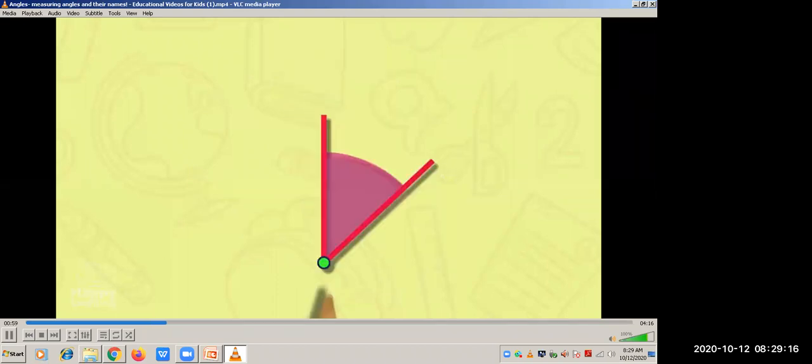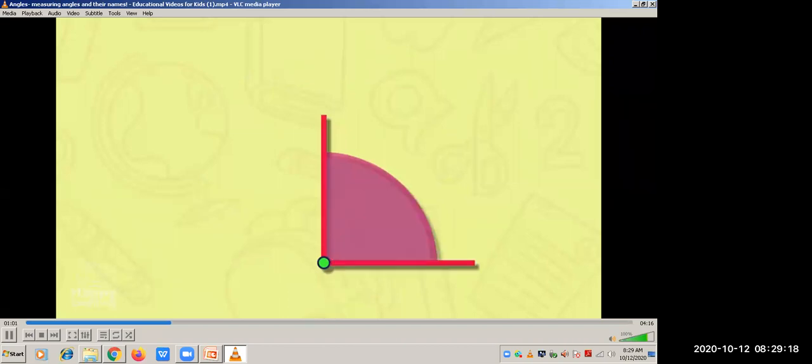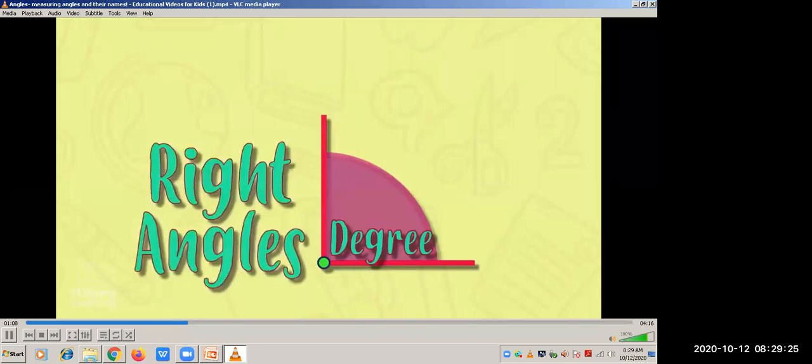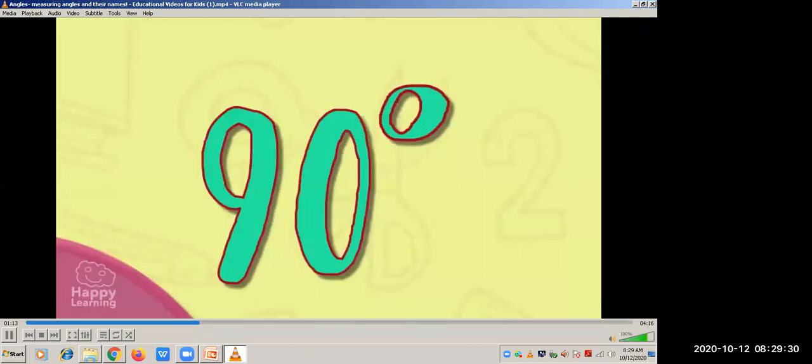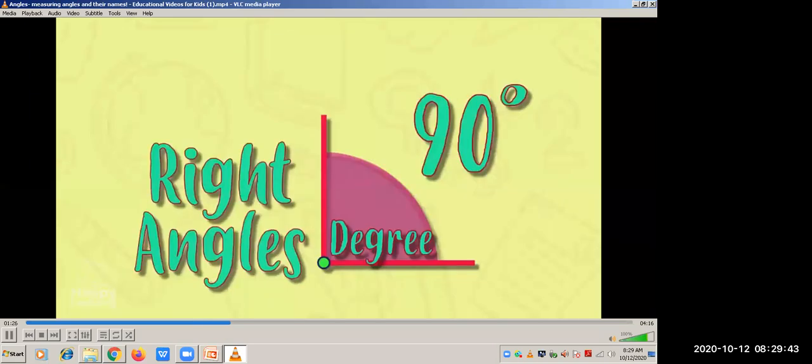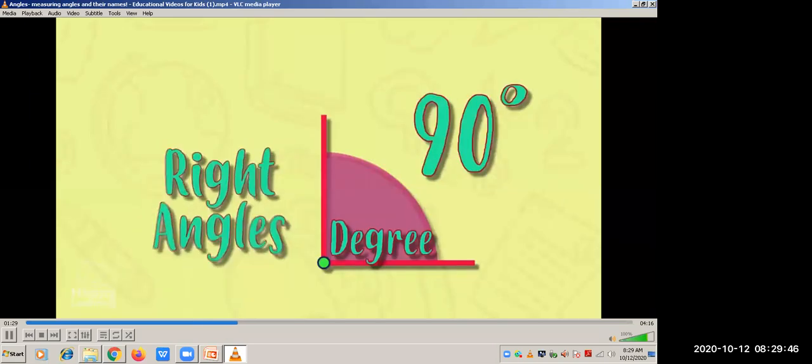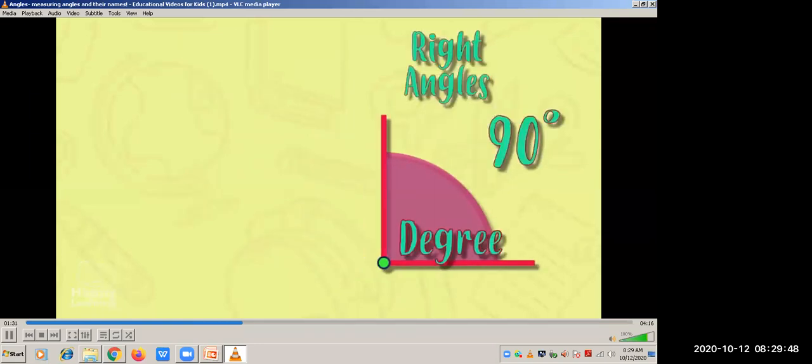The unit of measure of the angles is the degree. And the most important angle of all is this one. It's called a right angle and it measures 90 degrees. The tiny 0 you can see in the upper right part of the number 90 is a symbol that represents degrees. We say that a right angle is the most important one because it is the one that is used to compare all of the other angles.